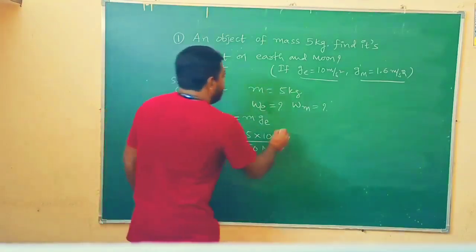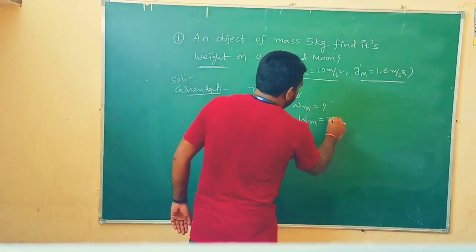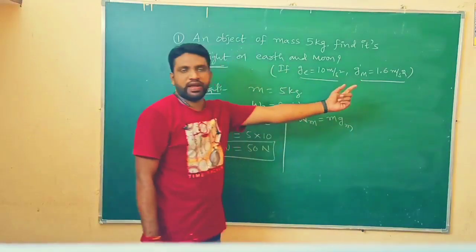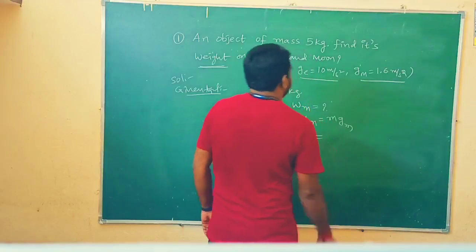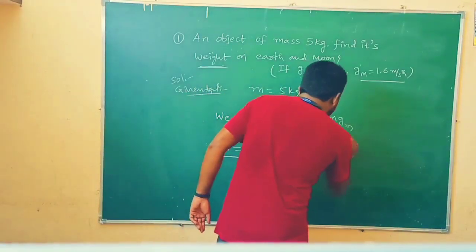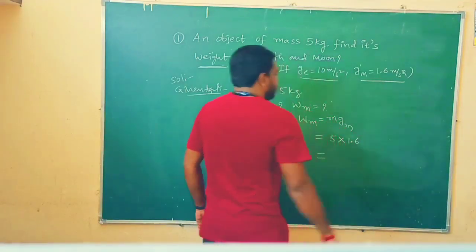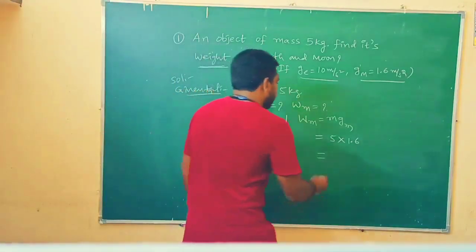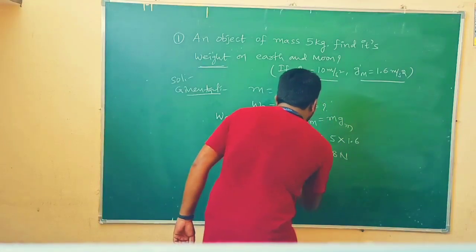Okay. Now we need to find the weight of the object on moon. What is the principle? Mass into acceleration due to gravity on moon. So we have to take the g value of moon. Again we are going to find the answer here. What is the value of mass? 5. The g value of moon given in the problem is 1.6. 5 into 16 is how much? 80. The decimal point is there, so we get 8 newtons. So this is the weight of the object on moon.